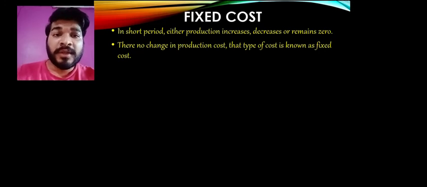मतलब कोई भी change production की वजह से ना हो, वैसे वाले cost को हम कहेंगे fixed cost. Now ऐसे कौन से cost होंगे where you find that production से कुछ लेना देना नहीं है, like license is there, permanent labor salaries are there. Then different taxes are there, fixed income tax has been paid. So all these things, उन लोग को प्रोडक्शन से कुछ लेना देना नहीं है.